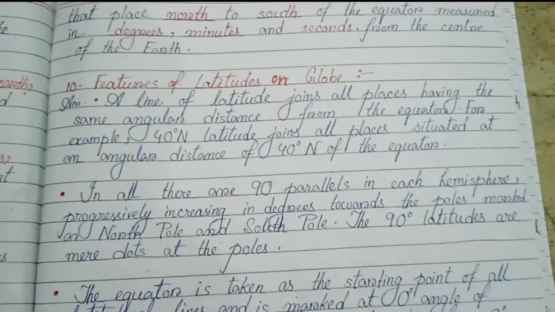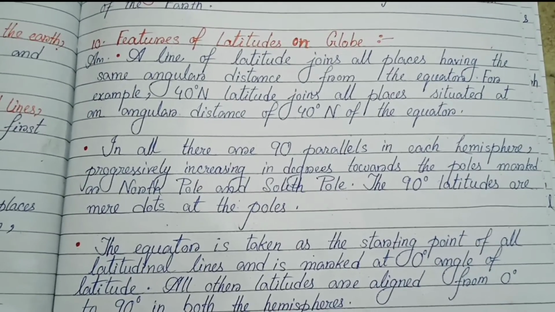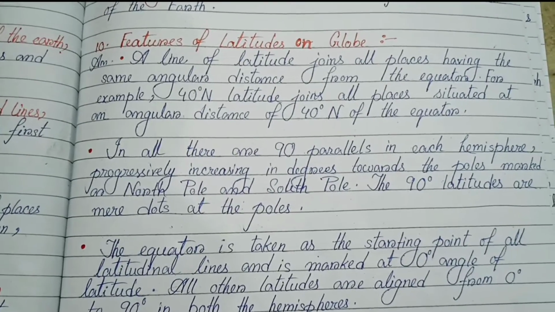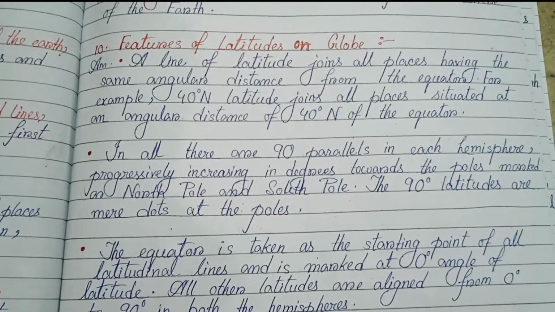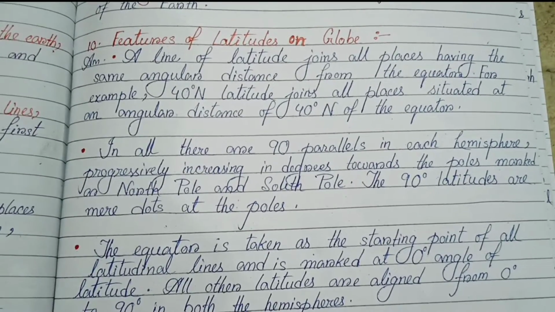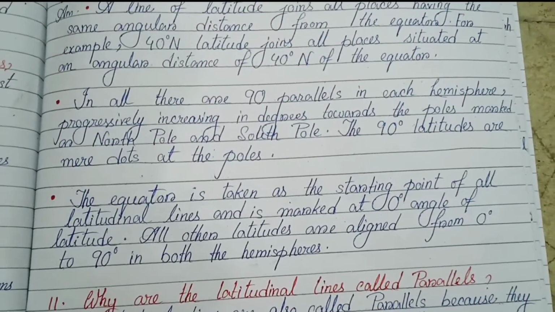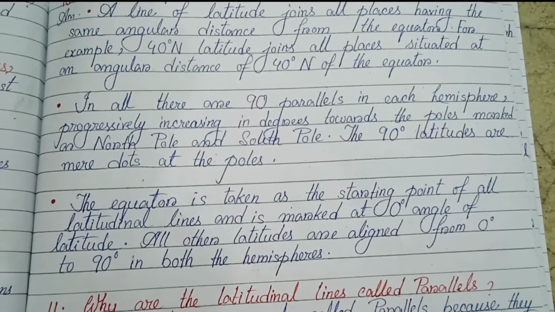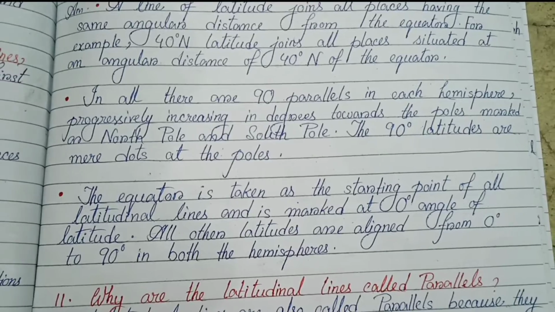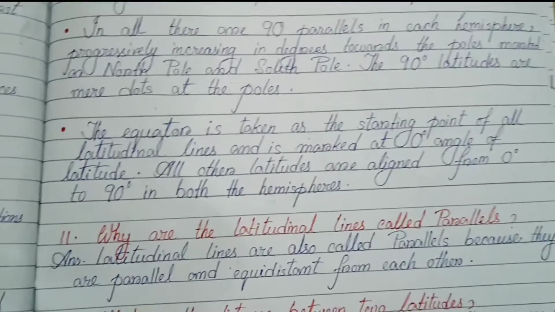Number 10, features of latitudes on globe. First point, a line of latitude joins all places having the same angular distance from the equator. For example, 40 degree north latitude joins all the places situated at an angular distance of 40 degree north of the equator. Second point, in all there are 90 parallels in each hemisphere, progressively increasing in degrees towards the pole marked as North Pole and South Pole. The 90-degree latitudes are mere dots at the poles.